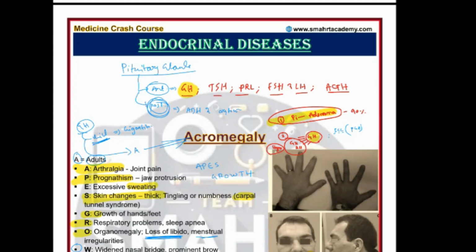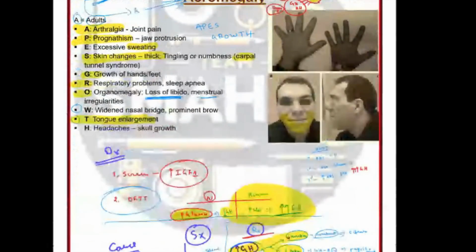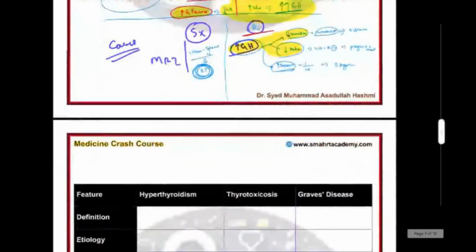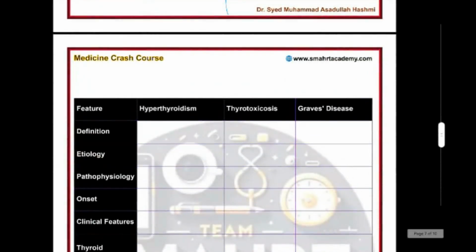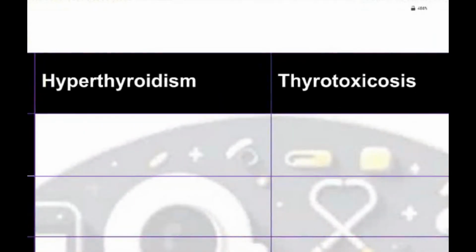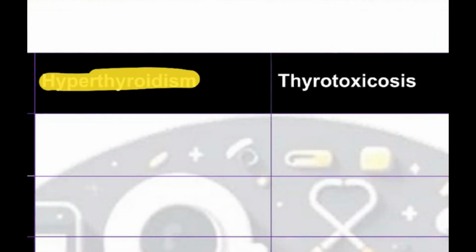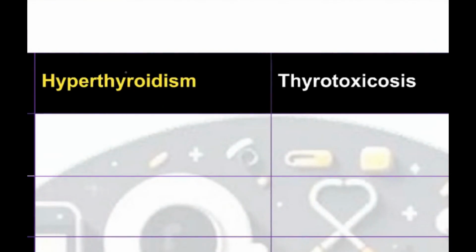Now, from now, all the endocrine topics we have categorized into some tables. We have tried our best to summarize this. We have created a few tables of the most commonly misunderstood topics, and those topics are very repeated.